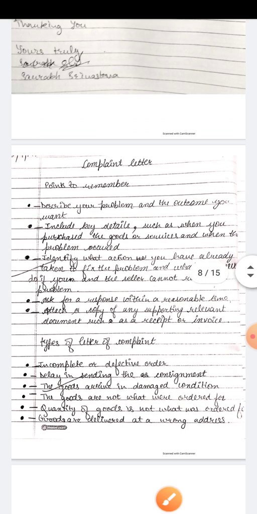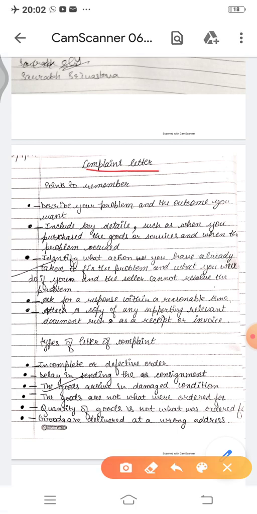Complaint letter, this is our second type. Here, as you can see from the word, we are going to complain about something. Few points to be remembered while writing a complaint letter. As far as format is concerned, it is the same. You need not draw it again. Once you have made it, that is enough. This you will write: describe your problem and the outcome, meaning the result you want.